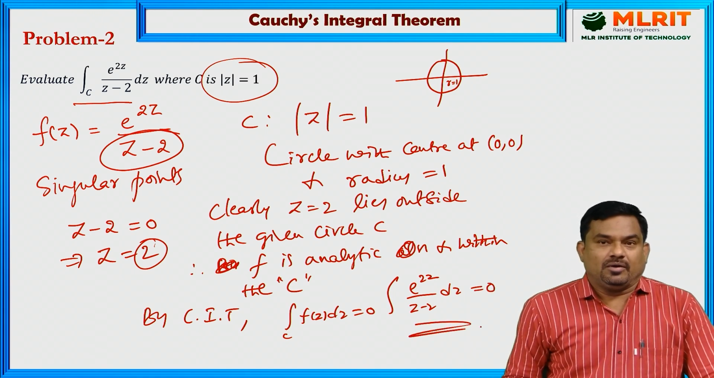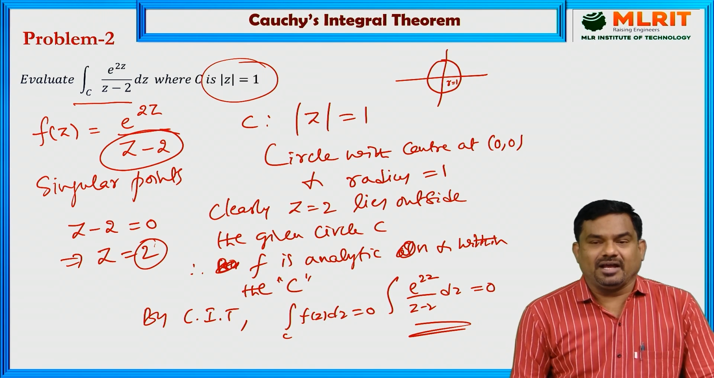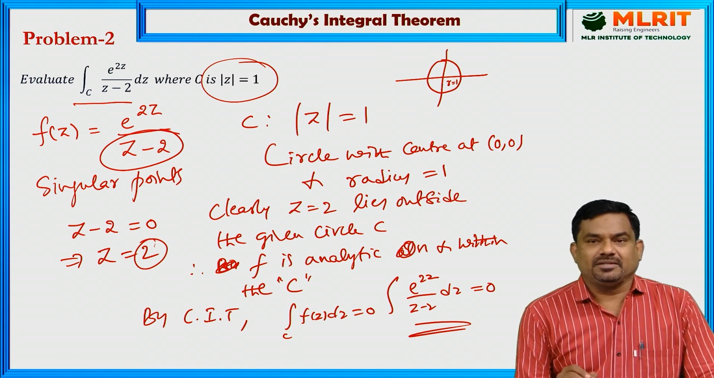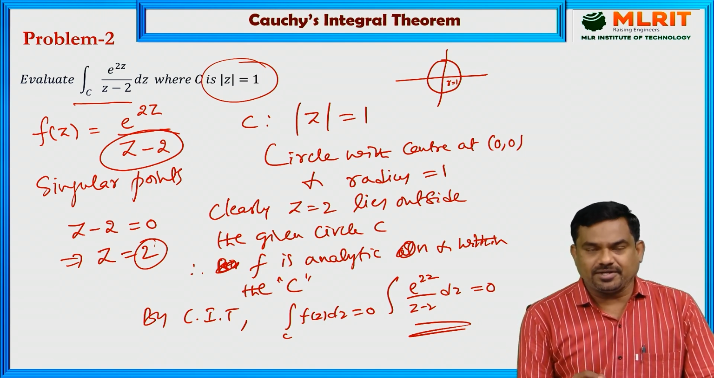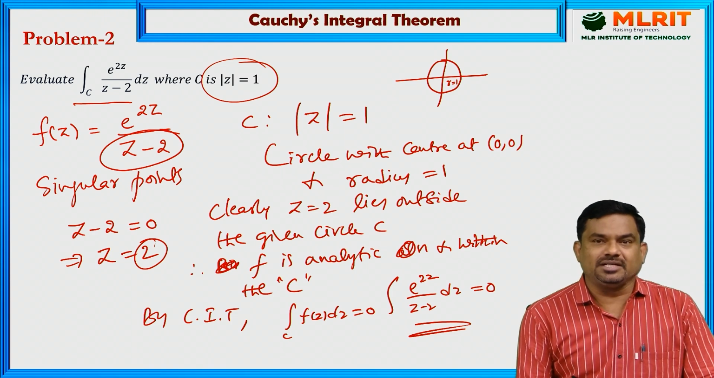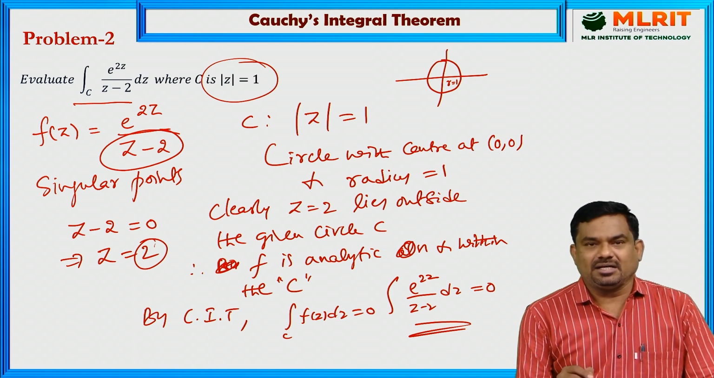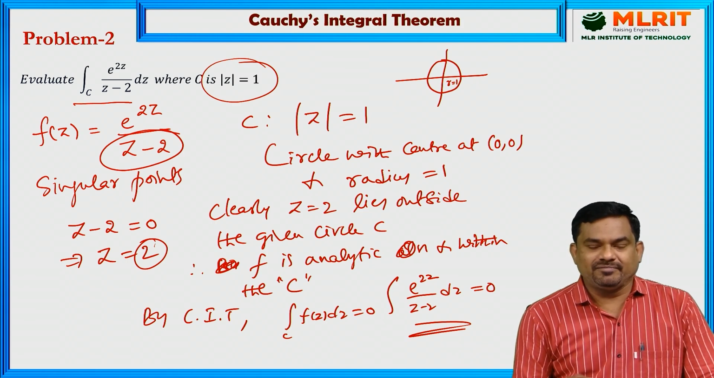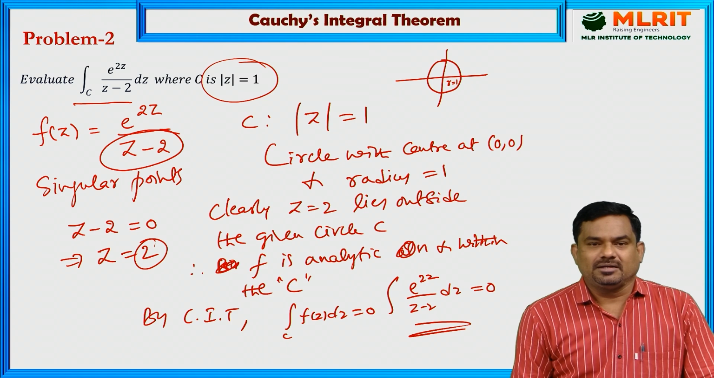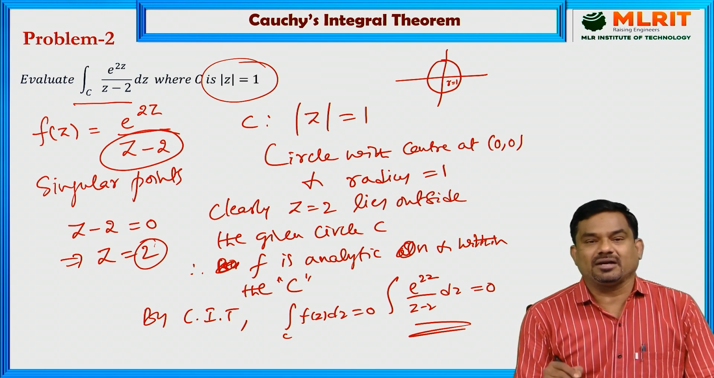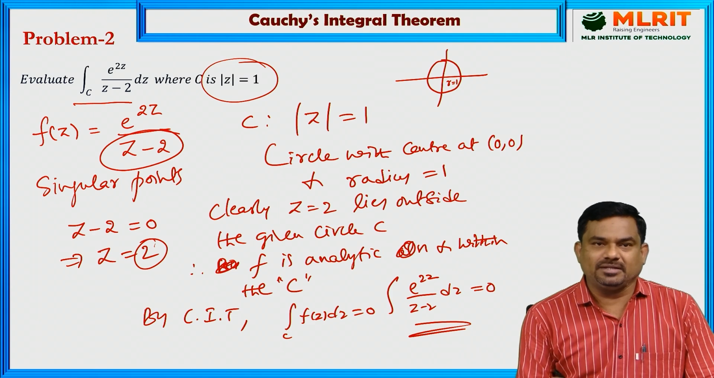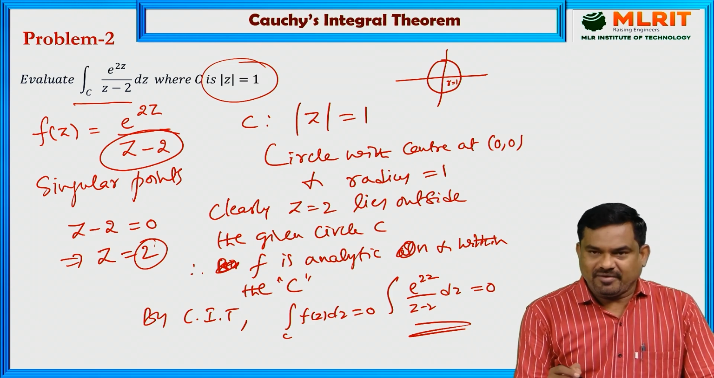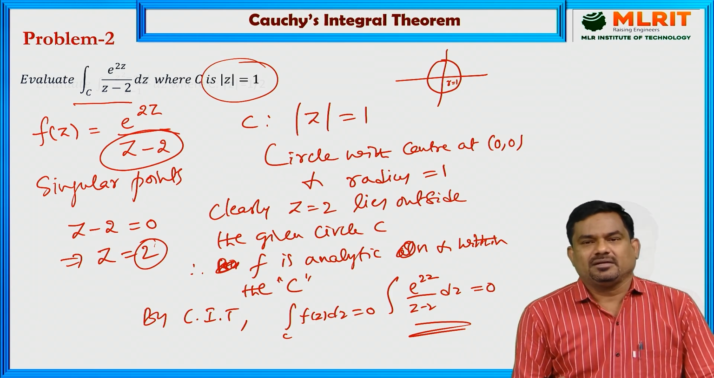So to evaluate the line integral, first identify the singular points of the function and then check whether the singular point lies on the curve or within the curve or outside the curve. If the singular point lies outside the curve, we can apply Cauchy's integral theorem. If the singular point lies on the curve or within the curve, then we cannot apply the theorem, and that can be evaluated using some other method.